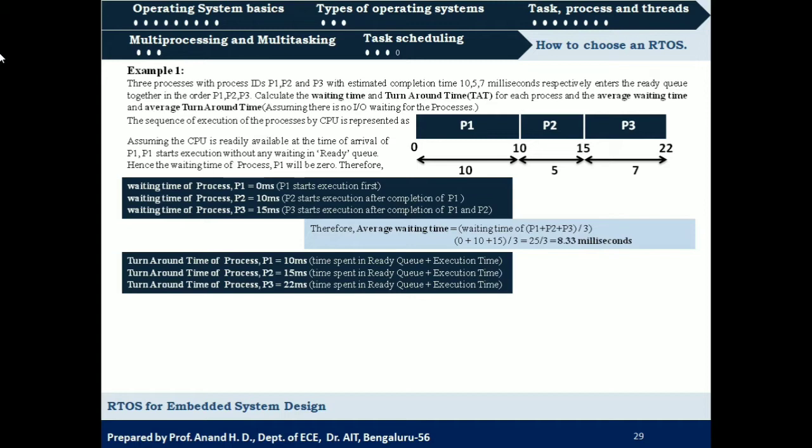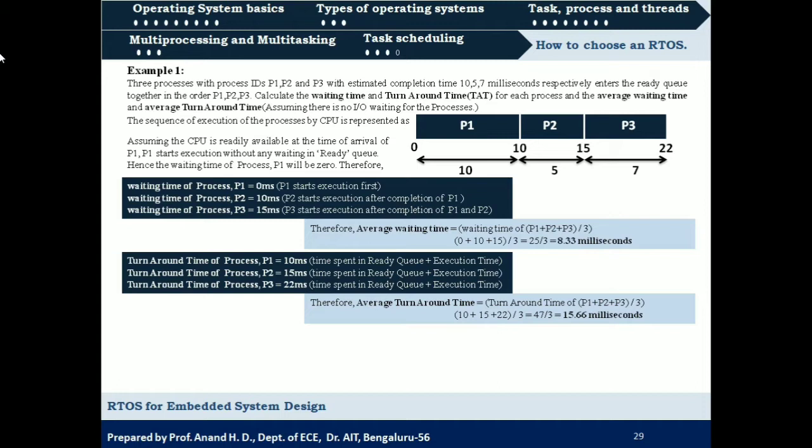Now what is the average turnaround time for the system which involves all these three processes? Average turnaround time is equal to what? Sum of individual turnaround times by total number of processes, that is 10 plus 15 plus 22 millisecond divided by 3, which is equal to 47 divided by 3. So it is 15.66 milliseconds. So that would be the average turnaround time.